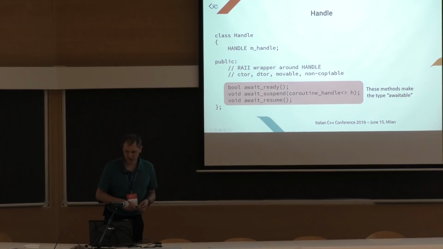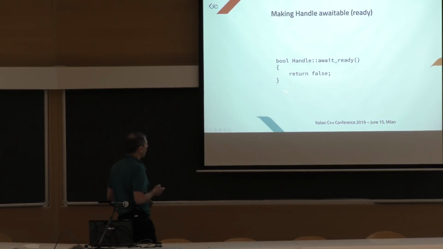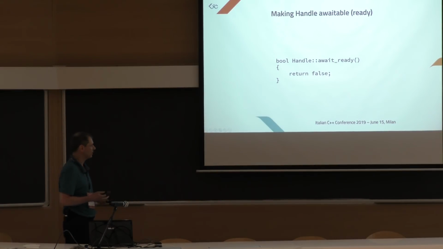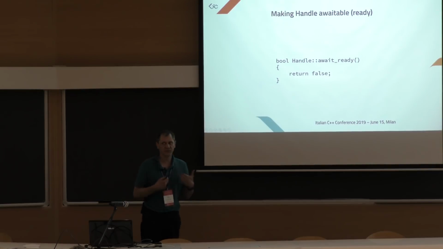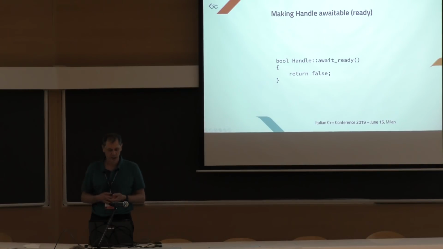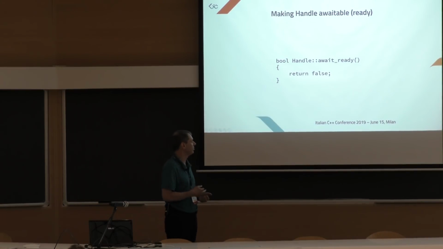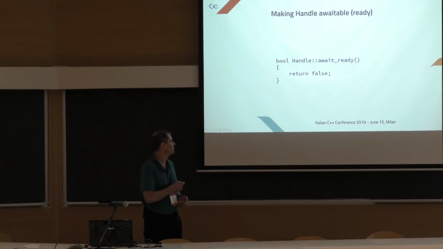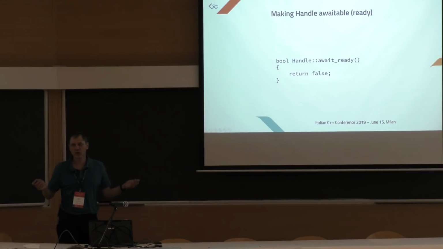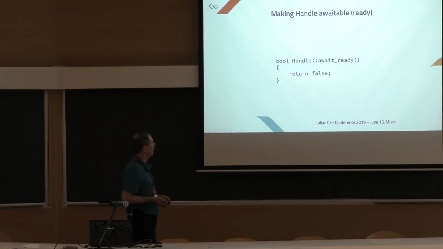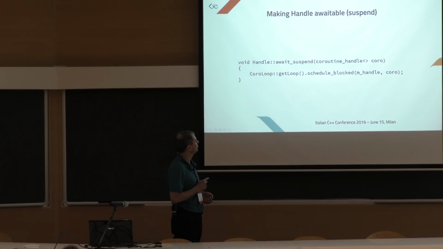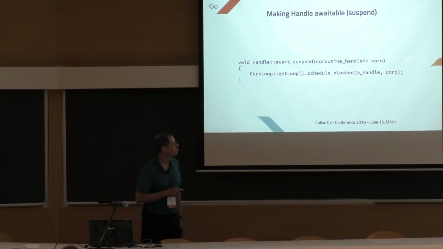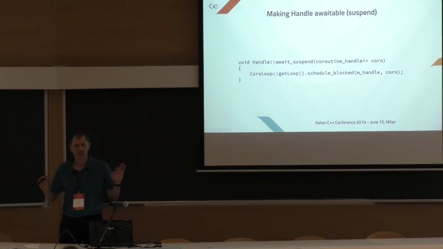Okay, so let's implement these three functions. await_ready is easy, it returns false. There's no way in Windows, at least, to know in advance if a handle is already signaled. The only way to check if a handle is signaled is to wait for it. So we just return false. Okay, we don't know, so we assume that it is not ready. And what do we do when we suspend? We just schedule the coroutine in the coro loop. That's it.